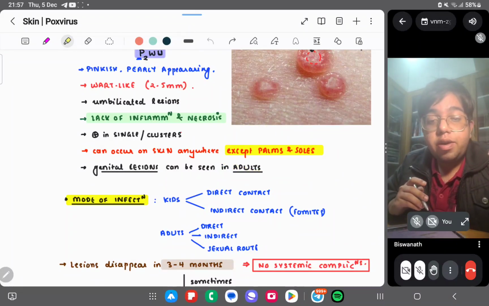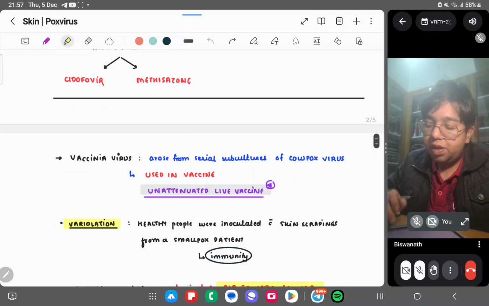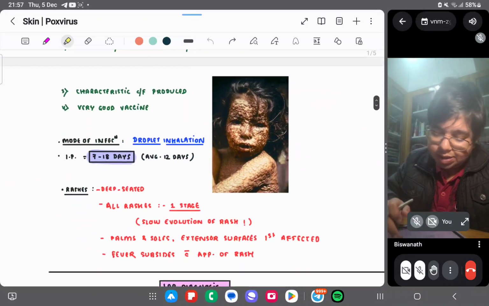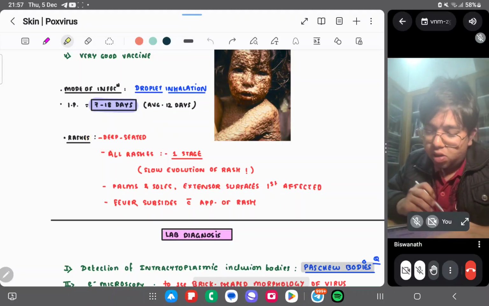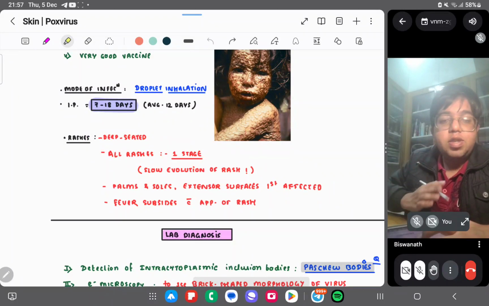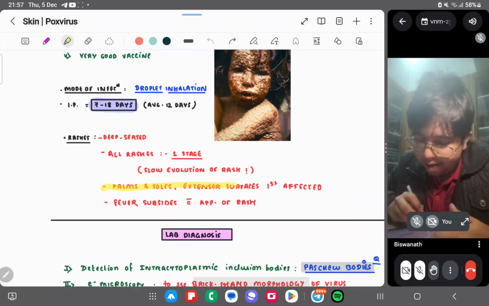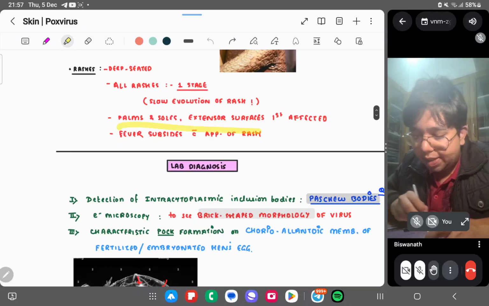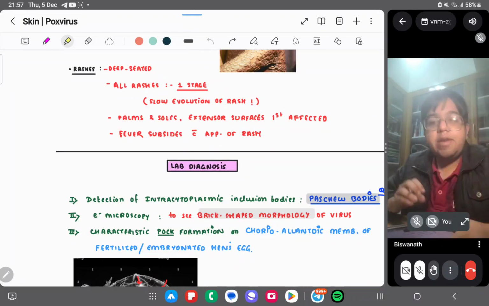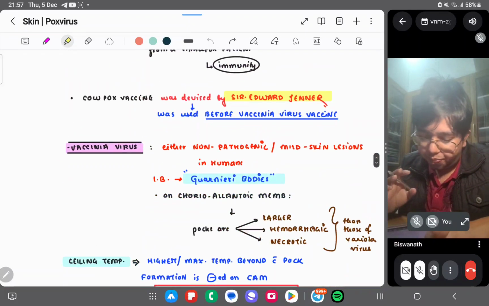But if we have read about smallpox, what is the description of the smallpox lesions? You can say the rashes are deep seated. All rashes are of only one stage, with no evolution, or slow evolution you can say. Palms and soles are affected, in fact they are affected first. And fever subsides with the appearance of the rash.